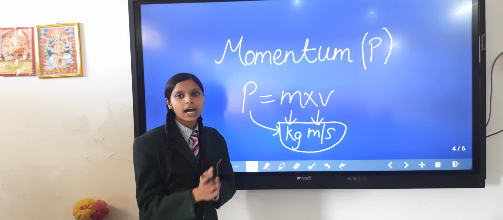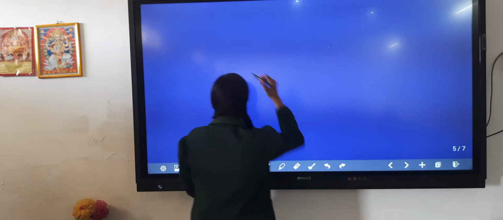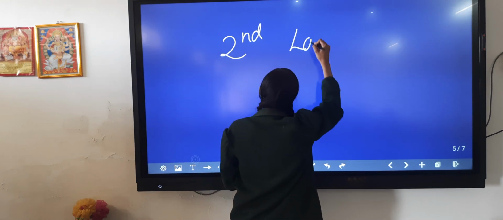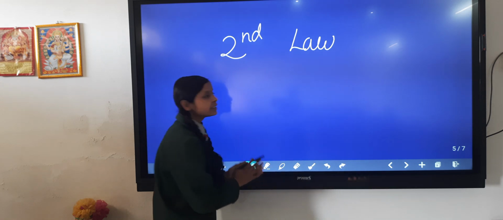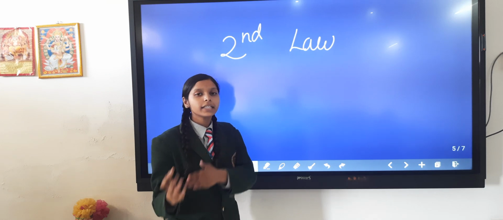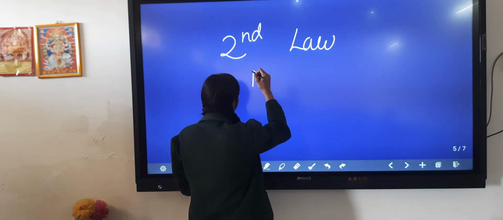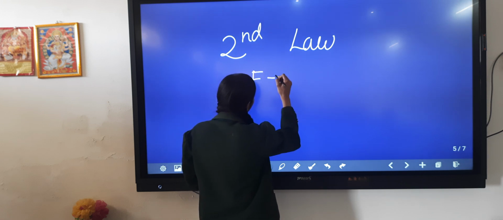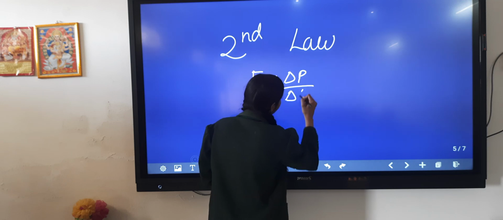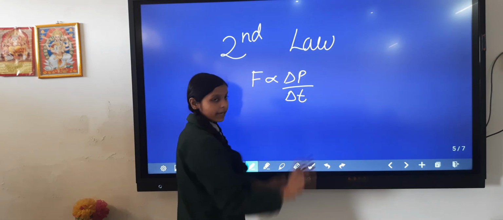So now let's start our second topic, that is the second law of motion. This law says that the rate of change of linear momentum of a body is directly proportional to the applied force. We can also write it as force is directly proportional to del P upon del T, where del means change in, change in momentum.